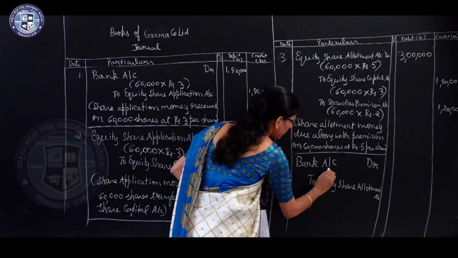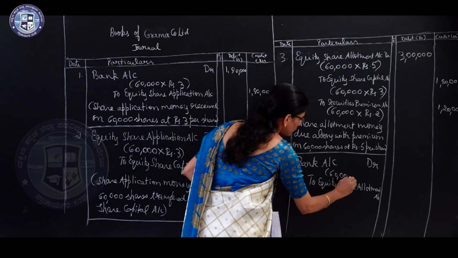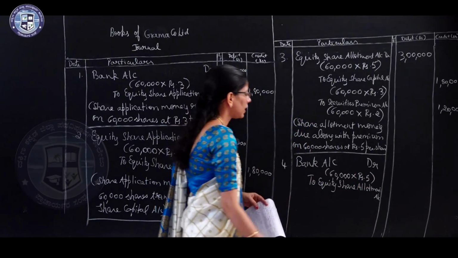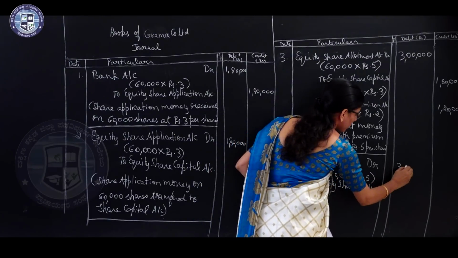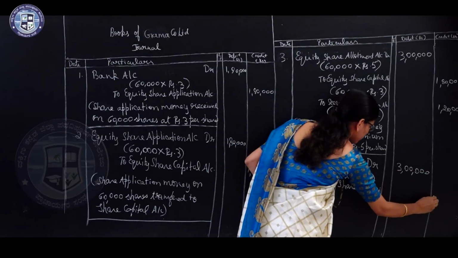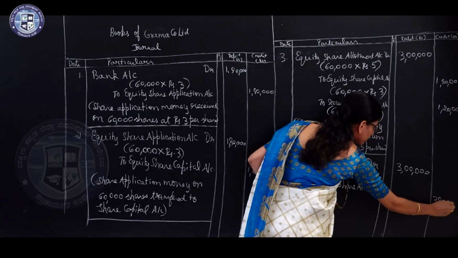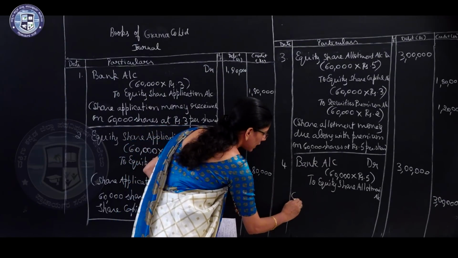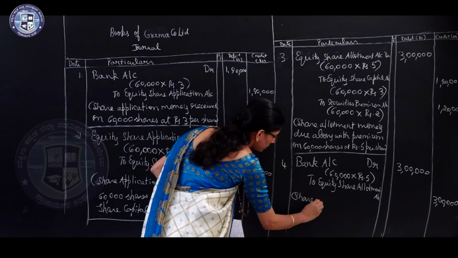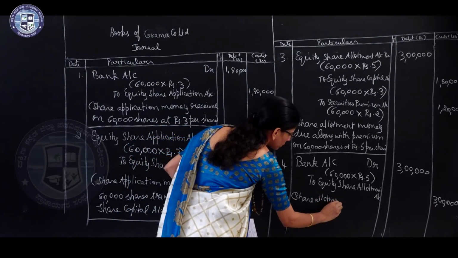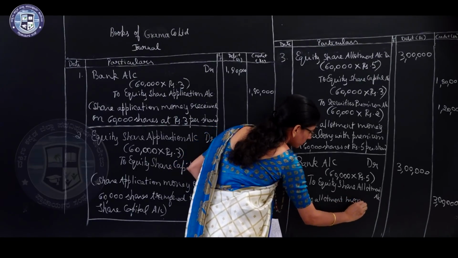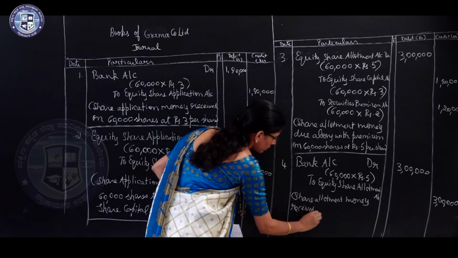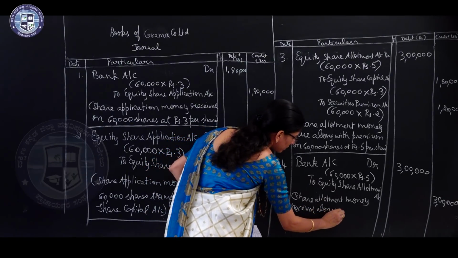The company received here 60,000 into rupees 5, 3 lakh. Write the narration. Share allotment money received along with premium.